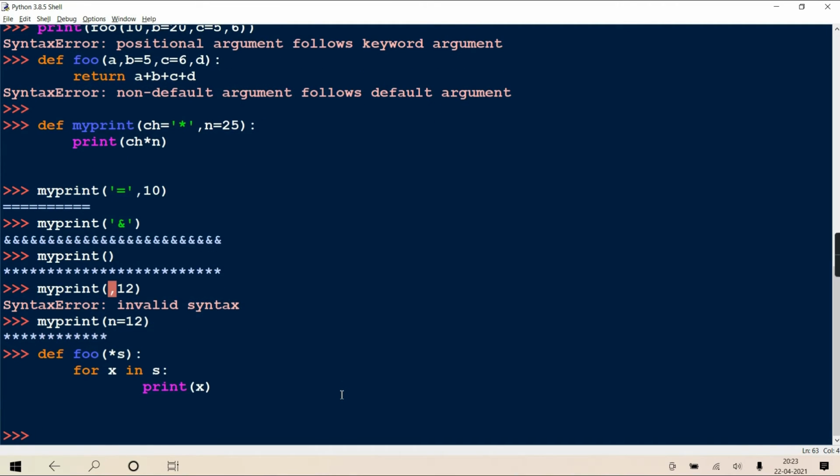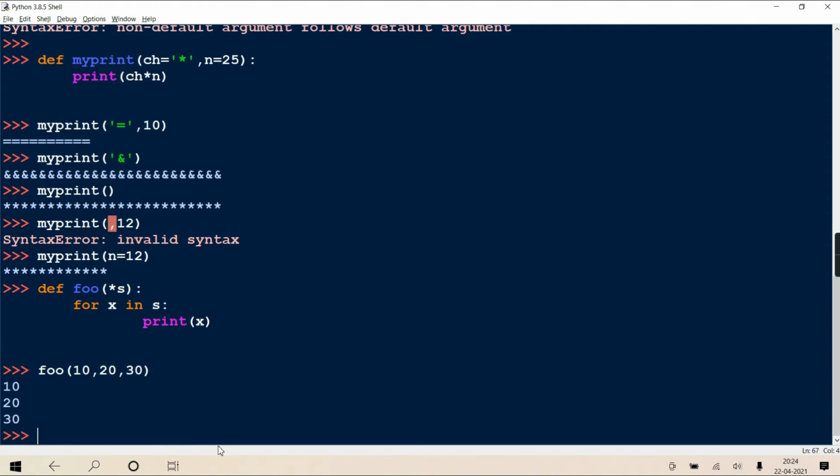Okay? See now, I'm calling that function foo. Now I'm passing 10, 20, 30. Will it pack all this 10, 20, 30 in one tuple? The packing and unpacking mechanism happens here. Okay. So all this 10, 20, 30 are packed into one tuple. That tuple is received here, and then you are traversing the tuple and printing the values. See, is it printing 10, 20, 30?